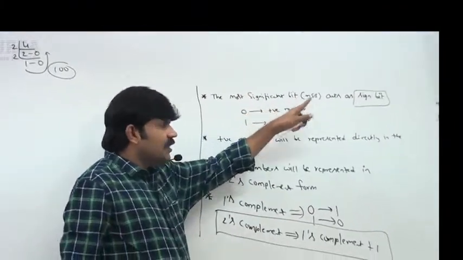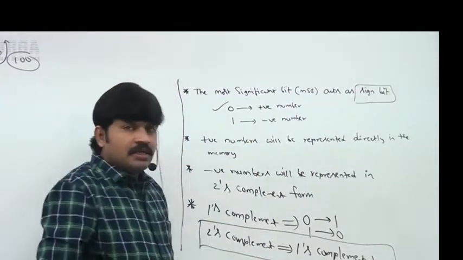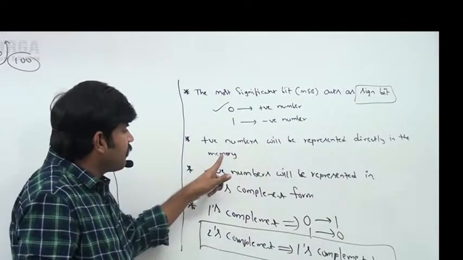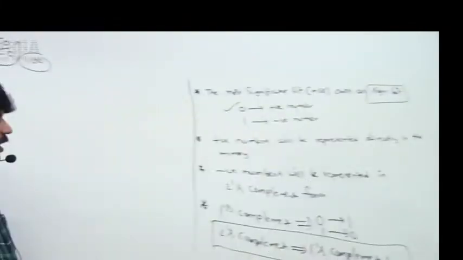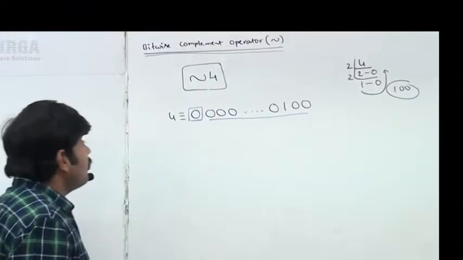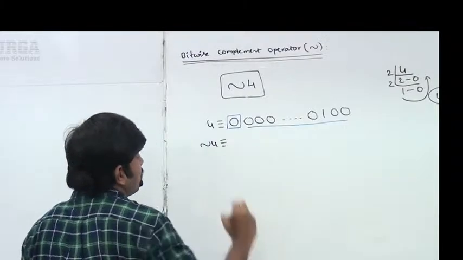Observe our theory. The most significant bit acts as sign bit. 0 means a positive number. Next, the positive numbers will be represented directly in the memory. Up to that, clear. Okay, now I want to perform complement of 4. Are you getting? Bitwise complement of 4.